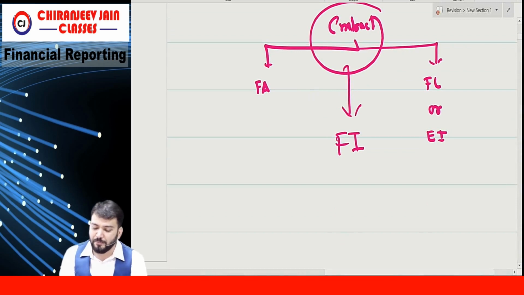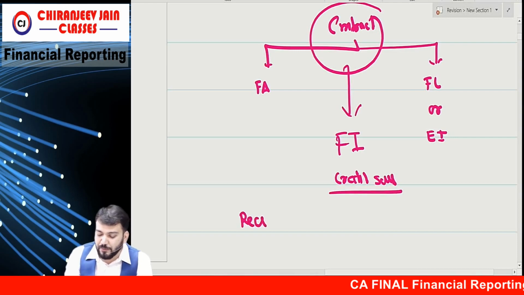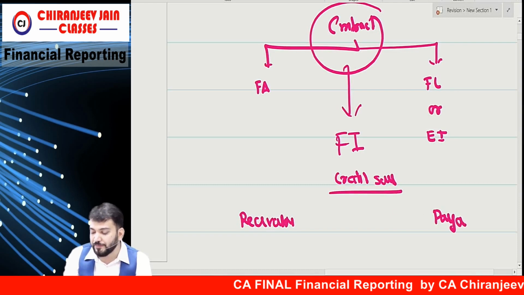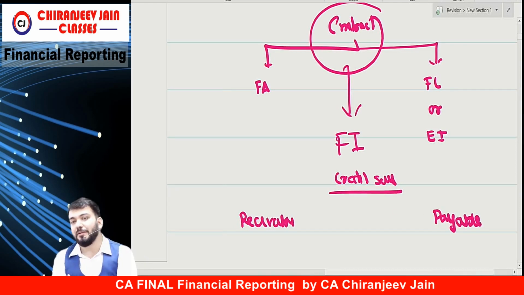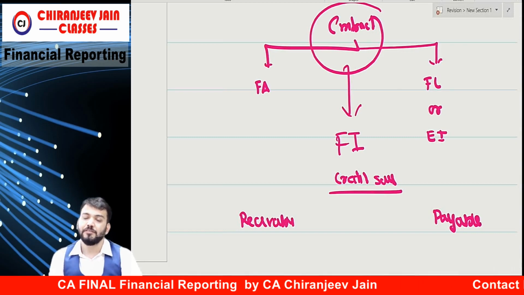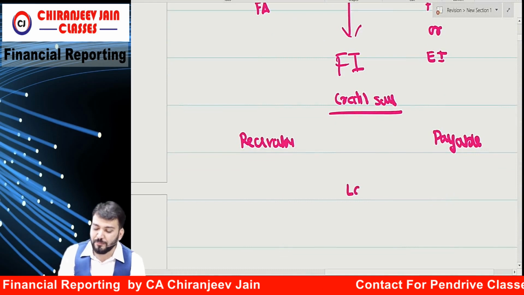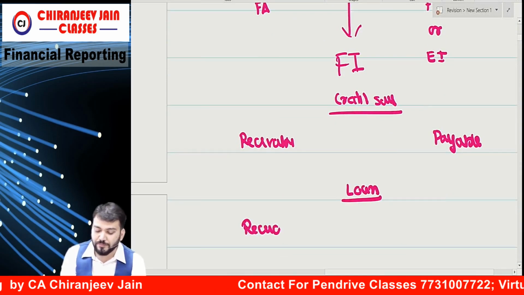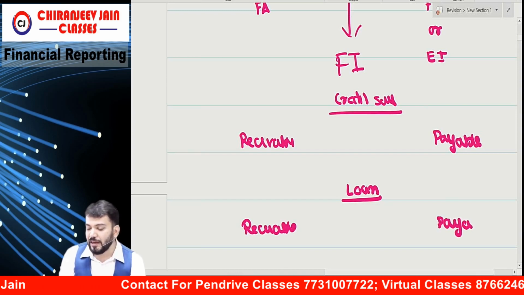Correct? For example, if you have done credit sales, there will be some receivable for one party and some payable for the other party. This receivable is a financial asset and payable is a financial liability. Therefore, it is a financial instrument contract. For example, we have done one loan transaction. In the loan there will be loan receivable in one entity and loan payable in the other entity.